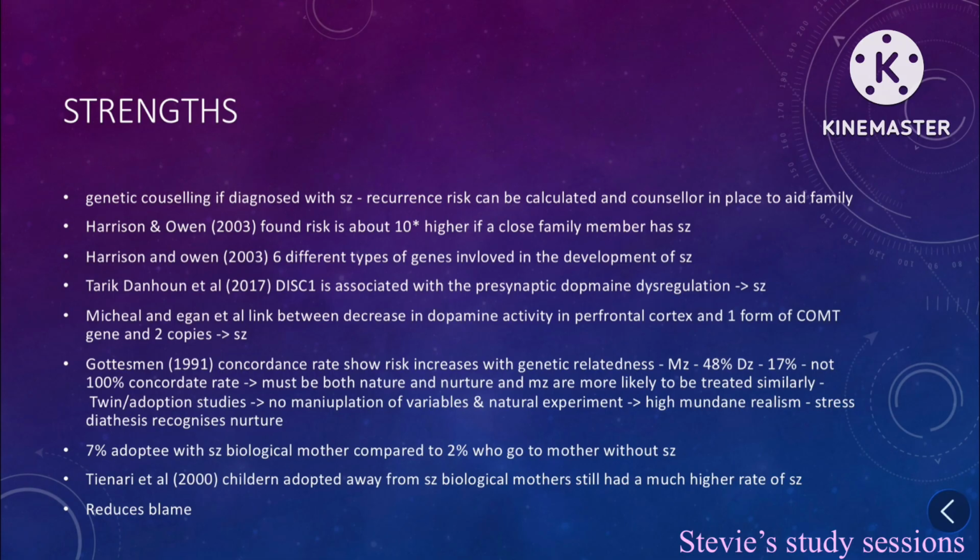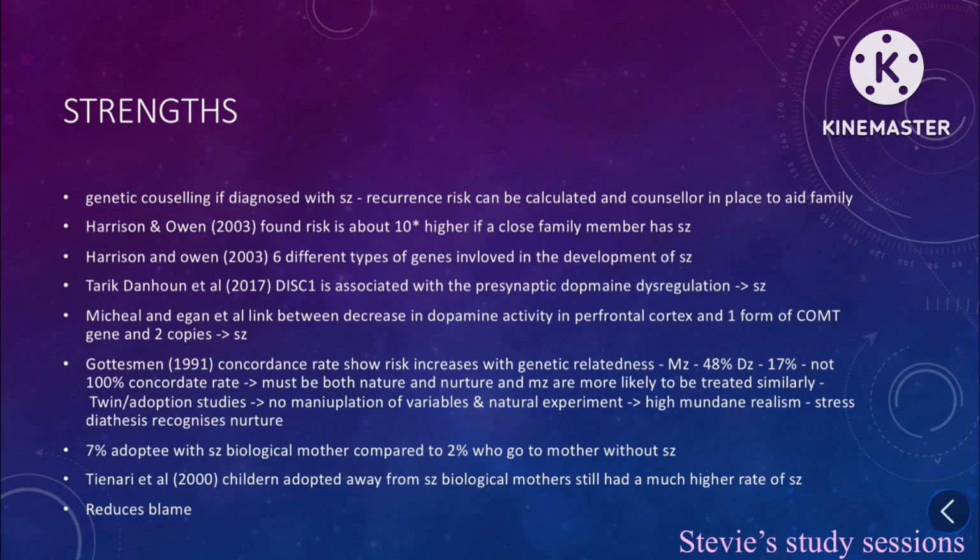Gottesman and Shields, 1991. I have elaborated further on this study in my twins and adoption video. However, Gottesman and Shields showed that there was a concordance rate with genetics using twins. They found that MZ twins had a 48% concordance rate and DZ 17%. Although there's not a 100% concordance rate, meaning both nature and nurture must impact whether or not an individual develops schizophrenia. 7% of adoptees with schizophrenia had a biological mother with schizophrenia compared to 2% who had a biological mother without schizophrenia.